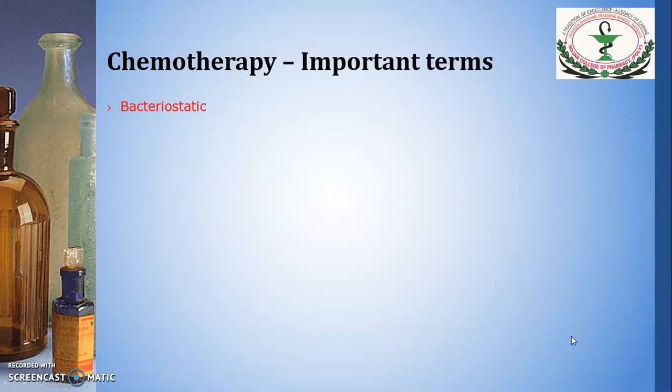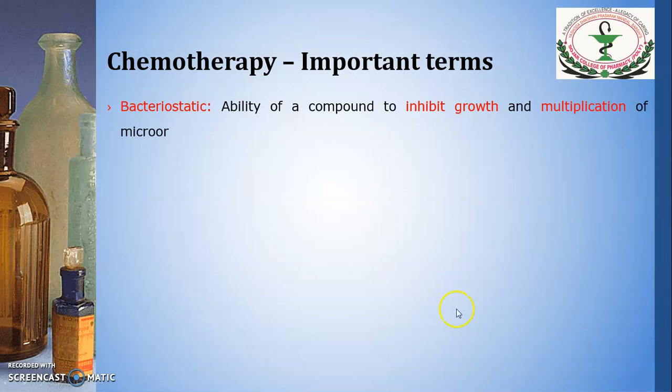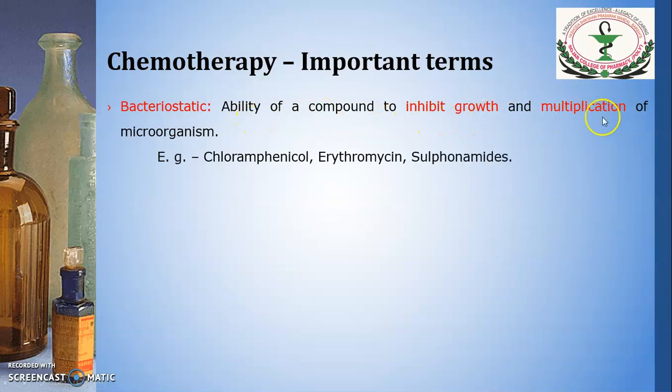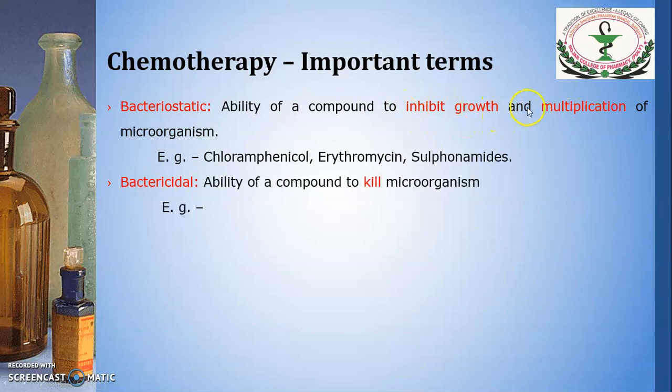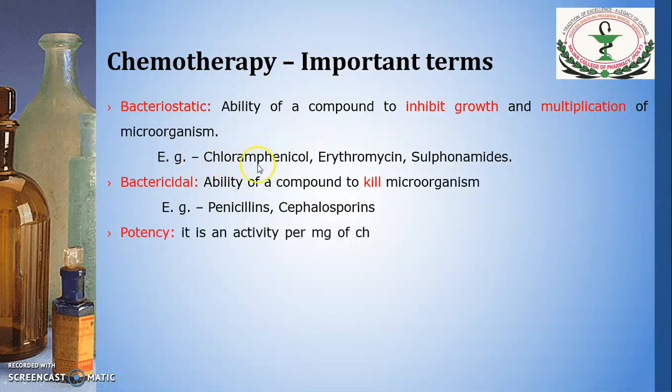Now some of the important terms which are used. Bacteriostatic: this is the ability of a compound to inhibit the growth and multiplication of microorganisms. So it will only inhibit the growth of microorganisms and their further multiplication, but it will not kill them. The examples are chloramphenicol, erythromycin and sulfonamide.